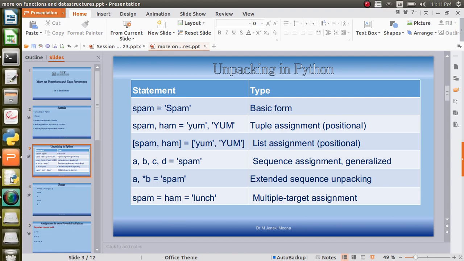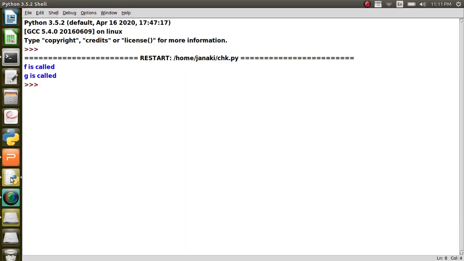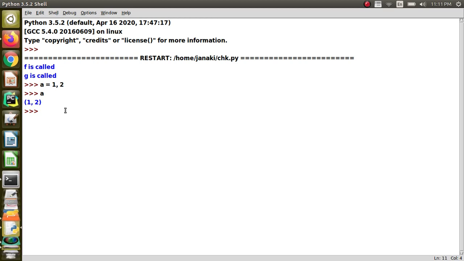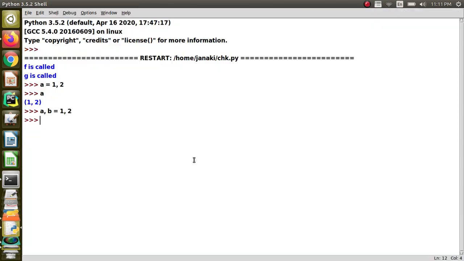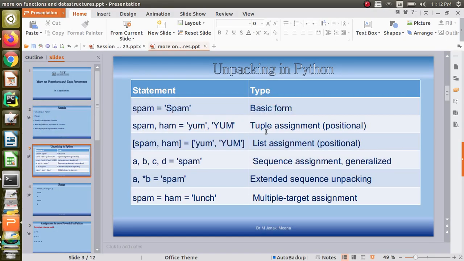We can verify that here on the terminal. I will say a is equal to 1, 2, and when I print a, you will see that it is printed as a tuple. I can also say a, b is equal to 1, 2. I can assign multiple values like this. When we do that, it is called tuple assignment in Python.